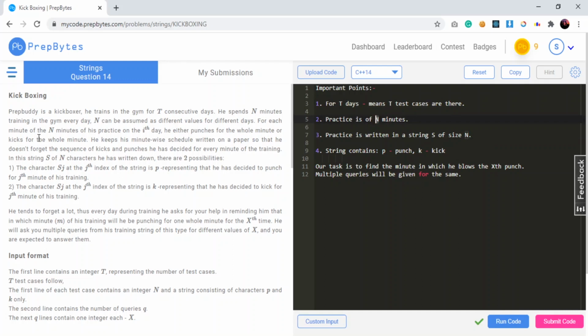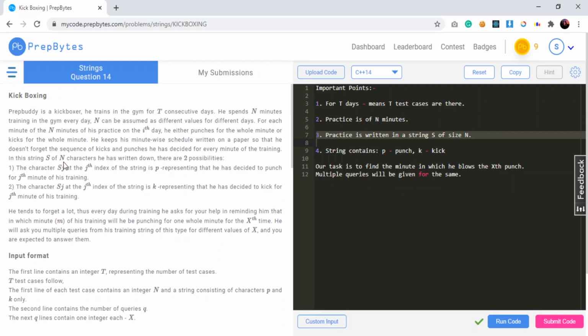Now for each of the n minutes of his practice on the ith day, he either punches for the whole minute or he kicks for the complete minute. He keeps his minute-wise schedule written on a paper so that he doesn't forget the sequence of kicks and punches he has decided for every minute of training. So basically he keeps a track of all the punches and kicks he is performing in his practice, and he writes these in a string which is of size n,